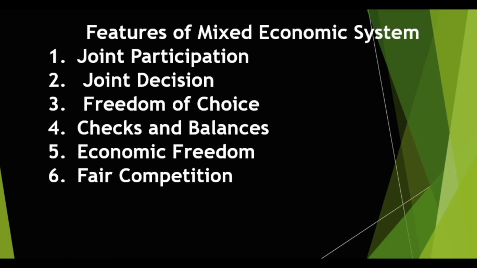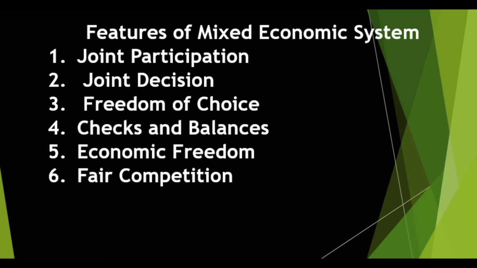The third one is freedom of choice. In a mixed economic system, there is freedom of choice. The state can decide to embark on the production of a particular commodity. Likewise, the private individuals are free to embark on the production of any commodity that is not contraband. In other words, both the private and the public enterprise are free to cooperate and to produce, or even to do it individually.